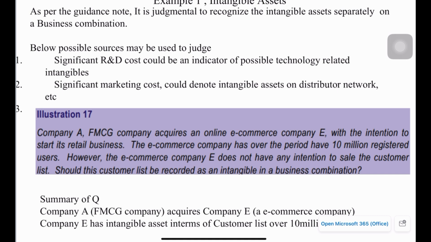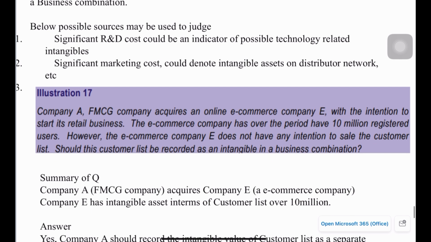Okay, then next chapter we will move on to intangible assets. As per the guidance note, it is judgmental to recognize intangible assets. So this is a bit important. When to recognize the intangible asset is a bit judgmental, so we'll have to decide on a case-to-case basis. I have tried to give a few examples in this material, which will help you to determine when to recognize the intangible assets.